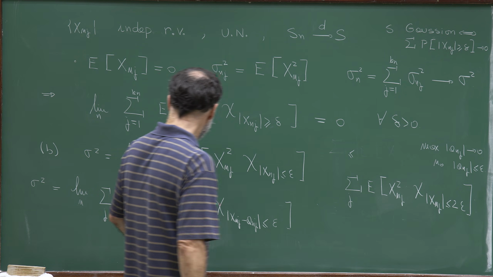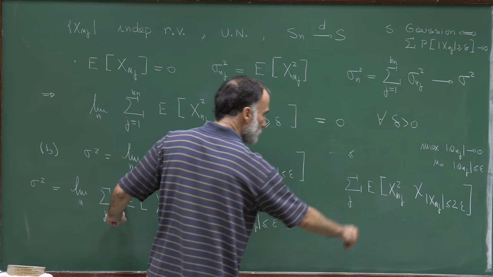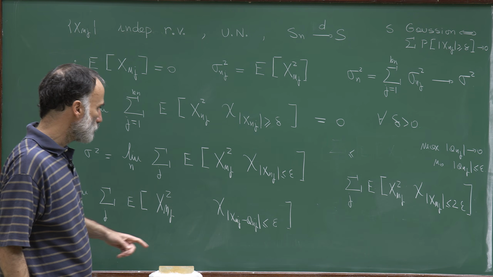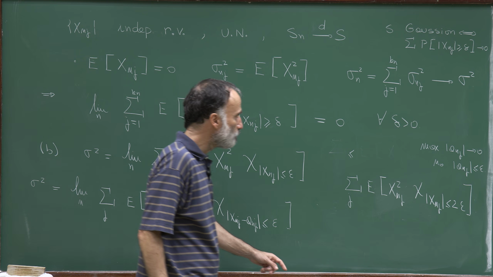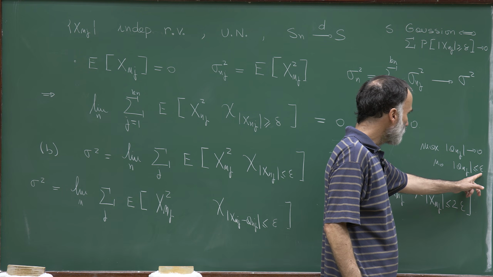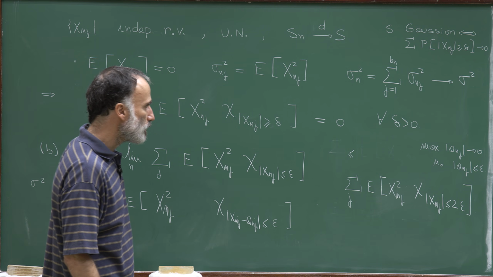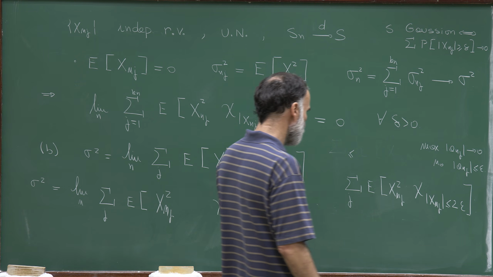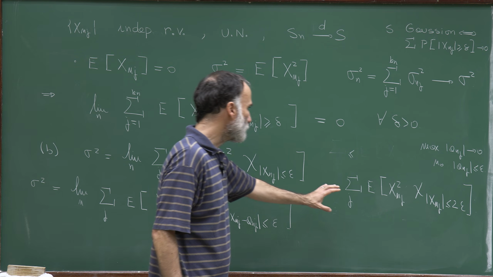So let me repeat, what I claim is that this expectation is bounded by this one. And why is that so? Because if x_nj minus a_nj is bounded by epsilon, and a_nj is bounded by epsilon, then x_nj, by the triangle inequality, is bounded by 2 epsilon. So this quantity is bounded by that one.